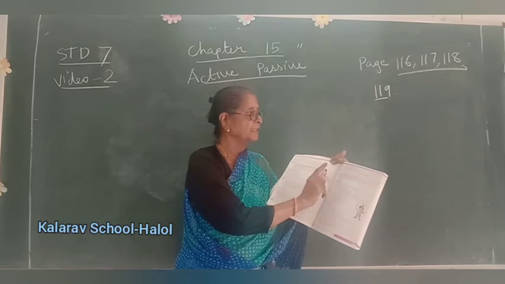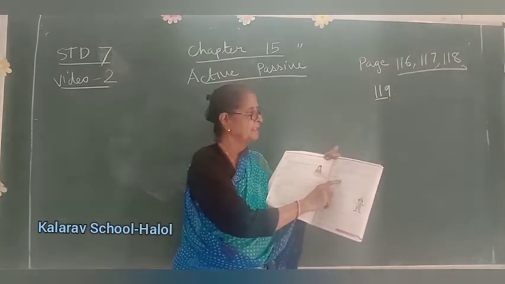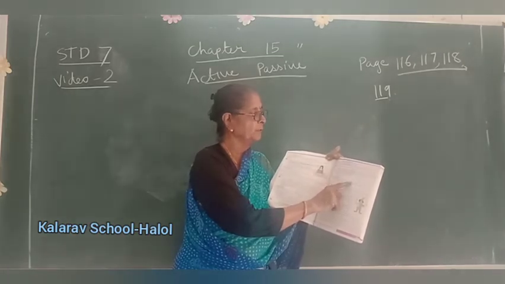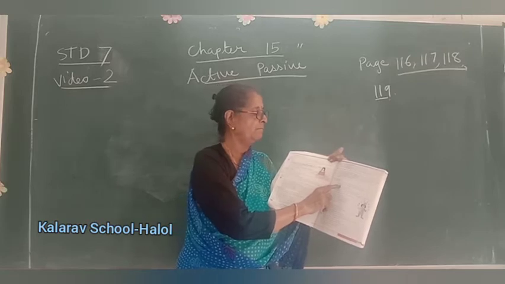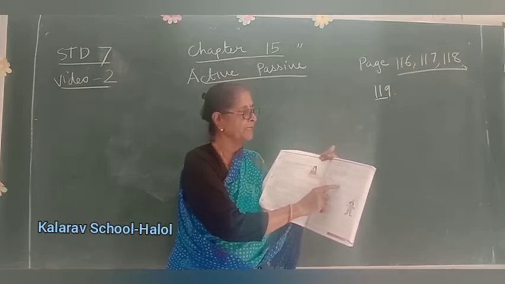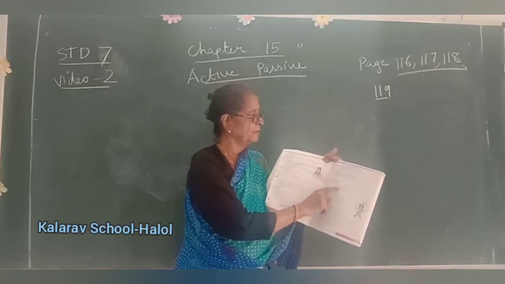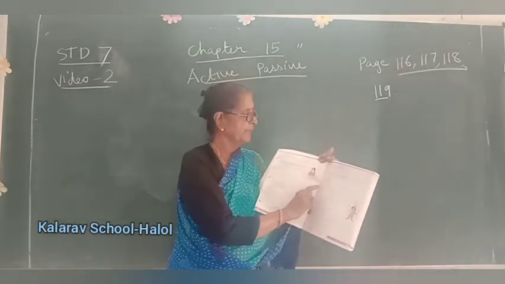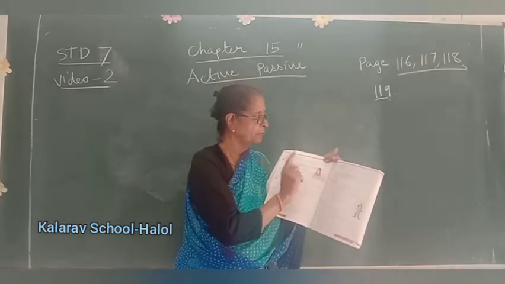Now past continuous tense. He was driving the car very fast when it skidded off the road. The car was being driven very fast by him when it skidded off the road. Were you carrying all the required things? Active. Were all the required things being carried by you?